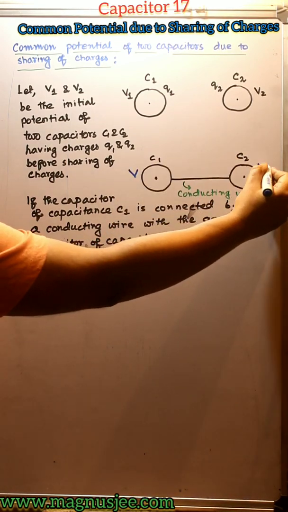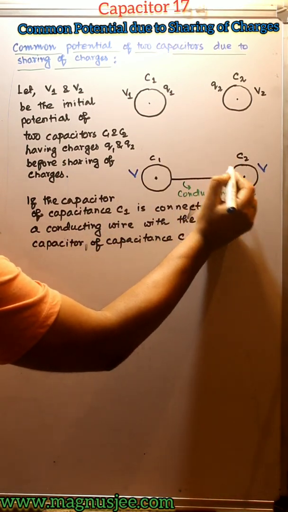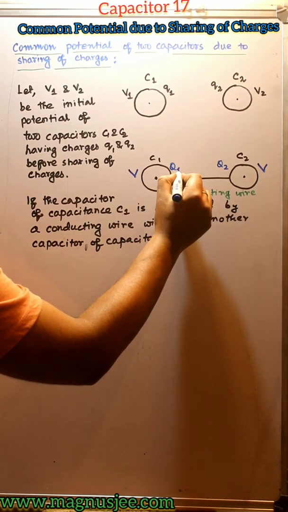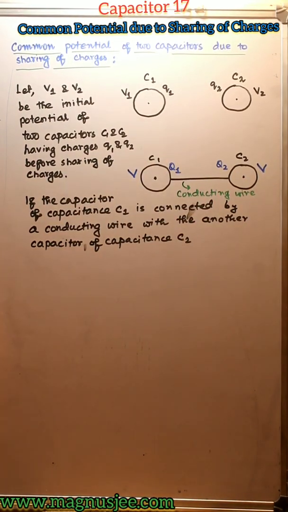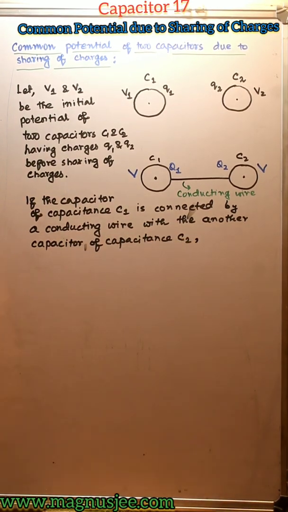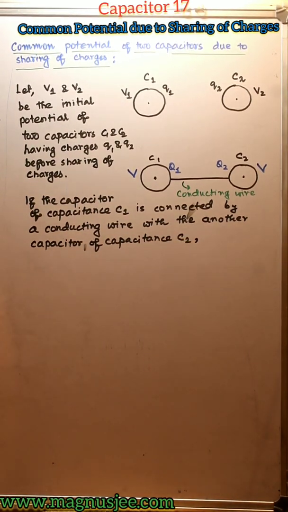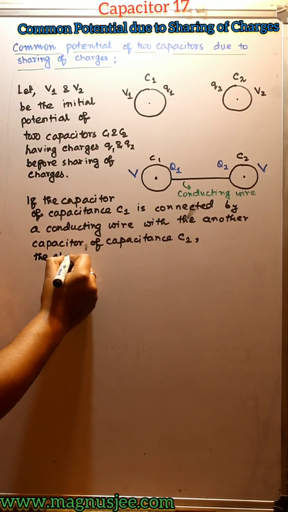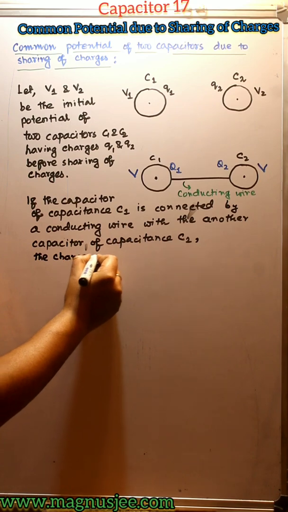Due to sharing of charges, the potential of the two capacitors will be the same, that is V and V, but the charges will be different, that is capital Q1 and capital Q2 will be the charges of the two capacitors due to sharing of charges.